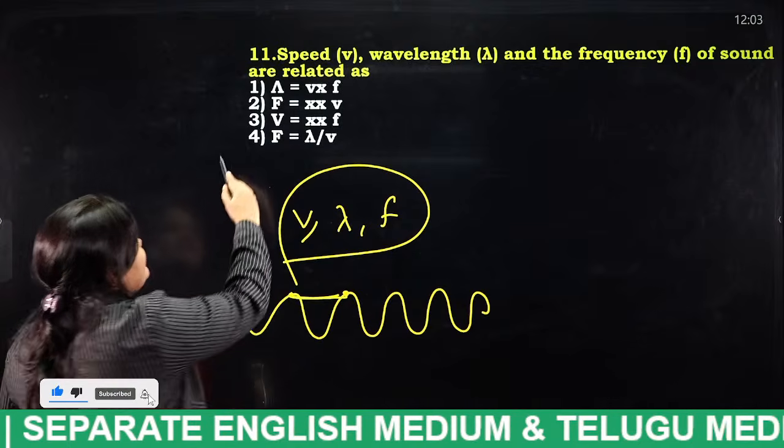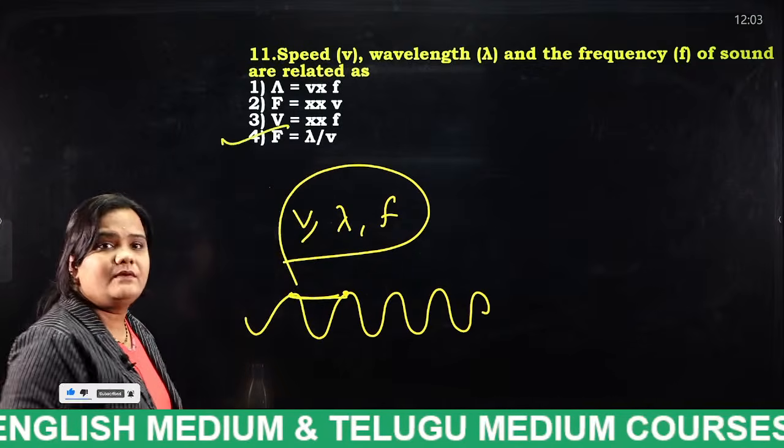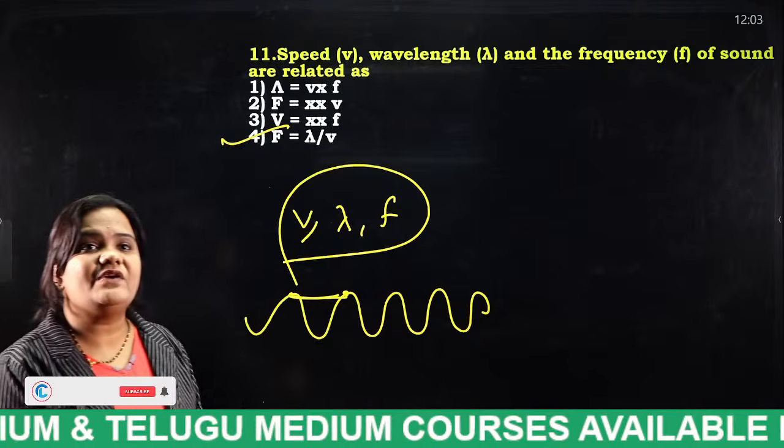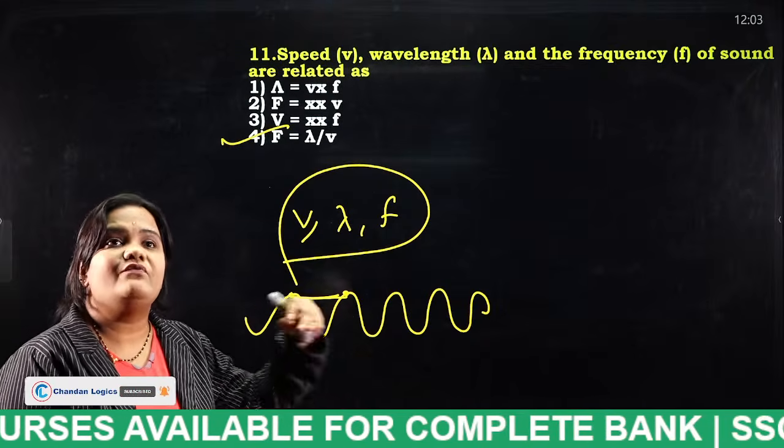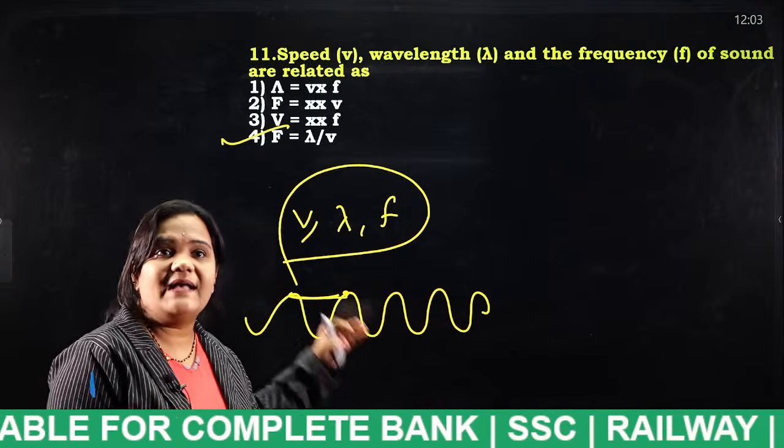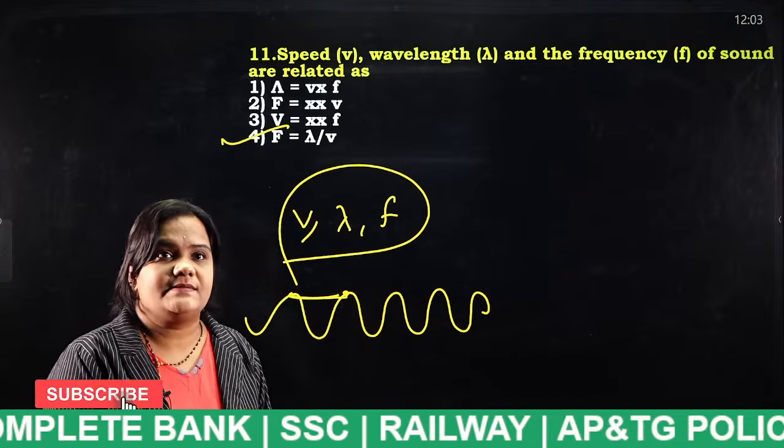Yes, frequency is equal to wavelength by speed. Okay, frequency is equal to wavelength by speed. This is the answer for this question.